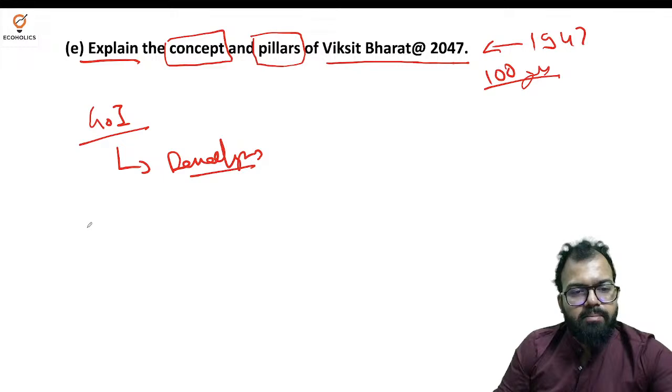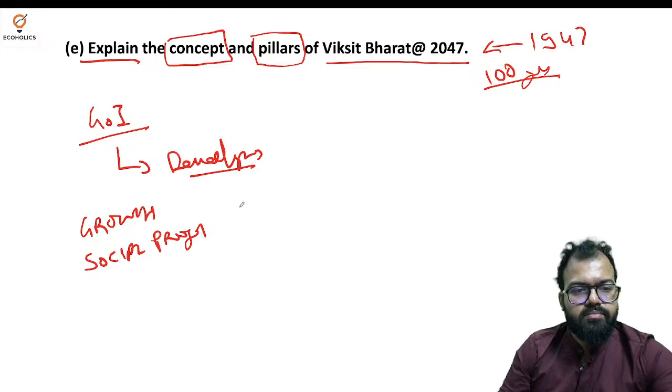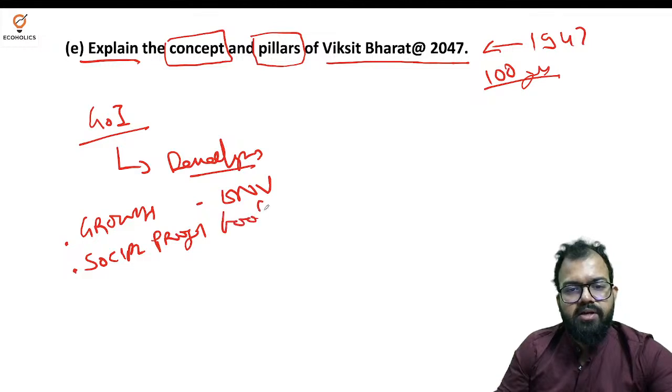Now the vision encompasses various aspects of development like economic growth, social progress, environmental sustainability, good governance.